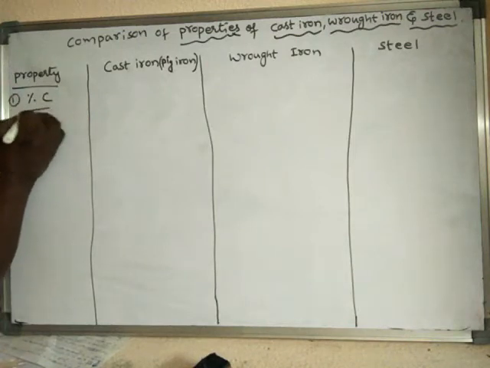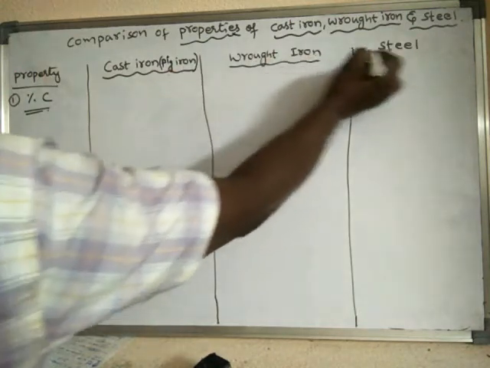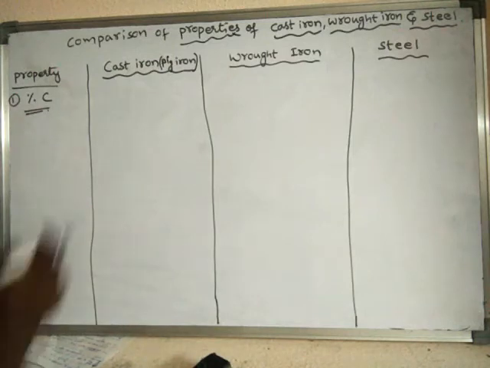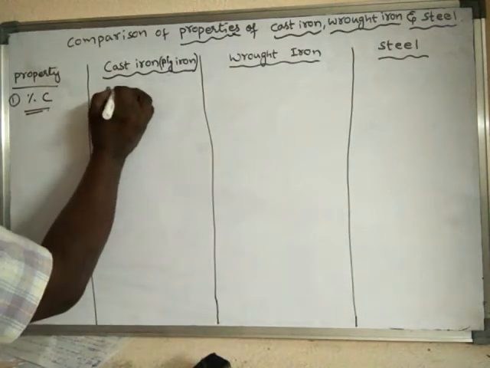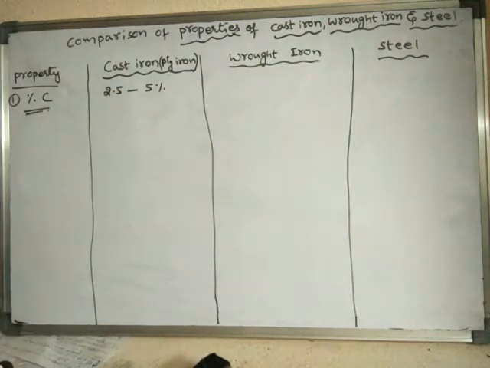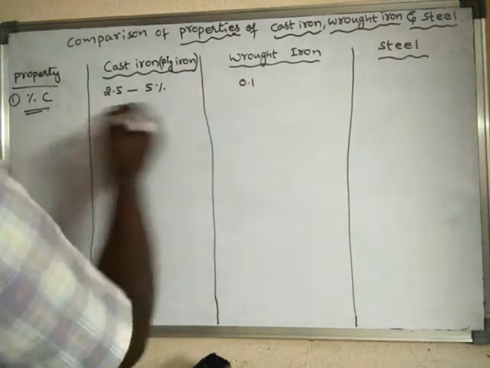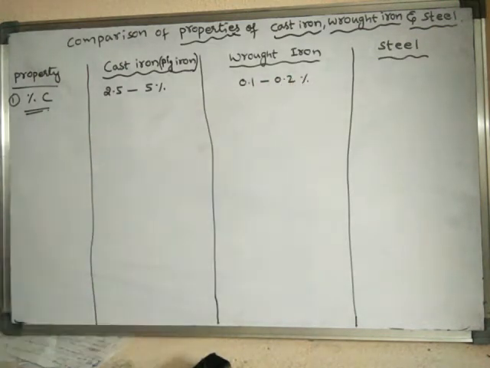See, cast iron is the most impure form of iron we know. So here the percentage of carbon will be very high, around 2.5 to 5%. But in wrought iron, the carbon will be around 0.1 to 0.2%.